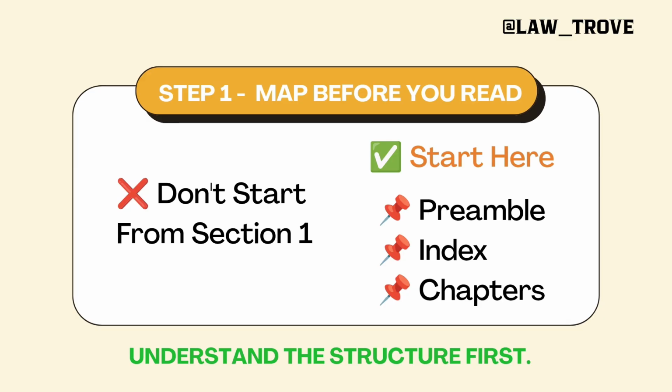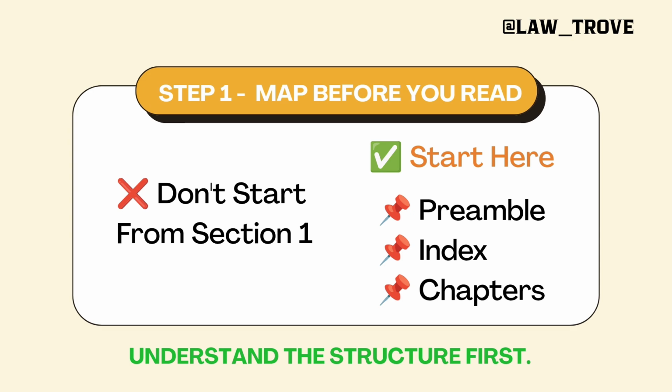Let's say you have opened a Bare Act related to the Information Technology Act 2000. If you are reading the Bare Act of the IT Act, first go through its preamble and understand the reasoning why this particular Act was enacted, why the legislature felt the need to make a law on information technology. After you have gone through the preamble, go to the index of the Bare Act. Check all the chapters that are there, how many sections there are, whether there are schedules or not, and what else can be there.